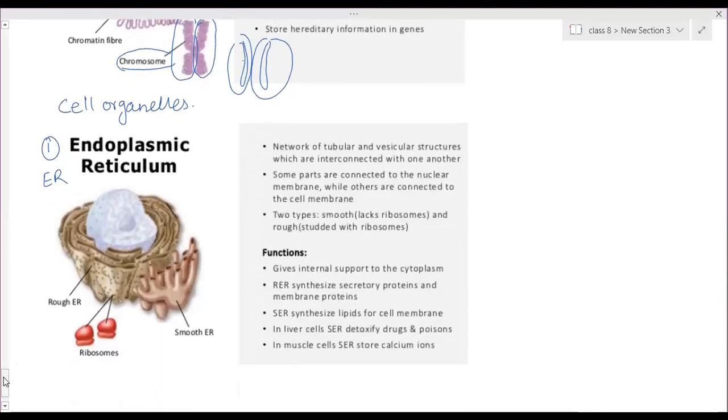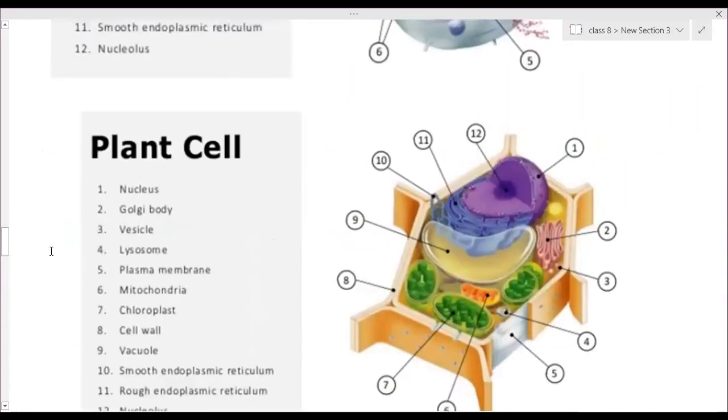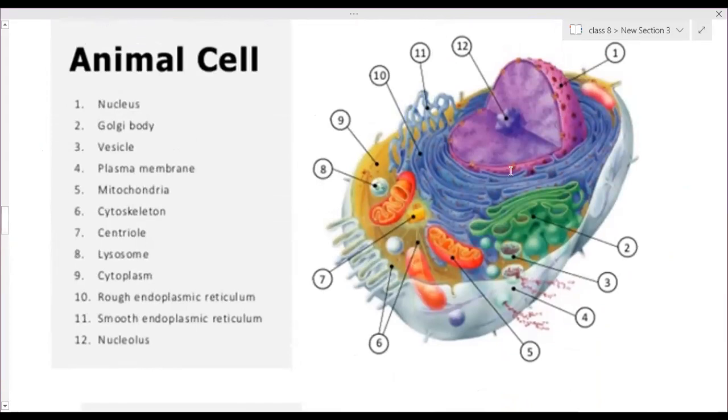Okay. Now, some cell organelles we have to learn. Out of that, first one is endoplasmic reticulum. I have shown you the endoplasmic reticulum in three-dimensional structure. In this one, surrounding the nucleus, there are some vesicle structures present. These folded structures are present, and they are rough and smooth. Here you can see much more in detail. This one surrounding is called rough endoplasmic reticulum. And those which do not have ribosomes are called smooth endoplasmic reticulum.